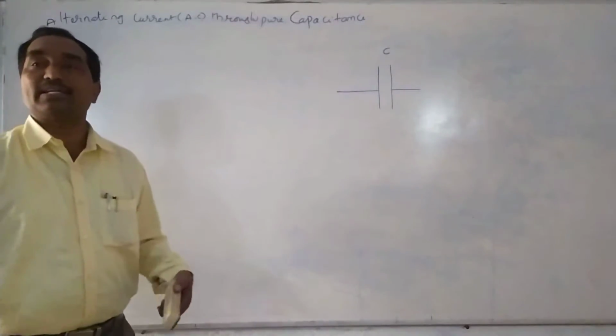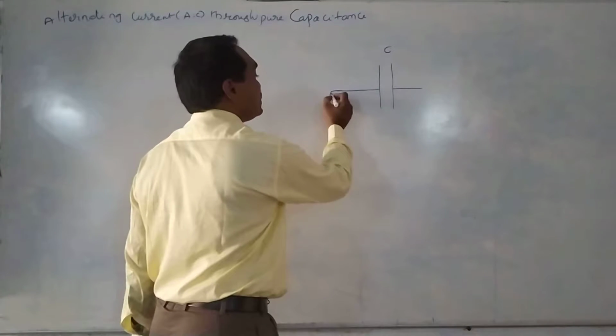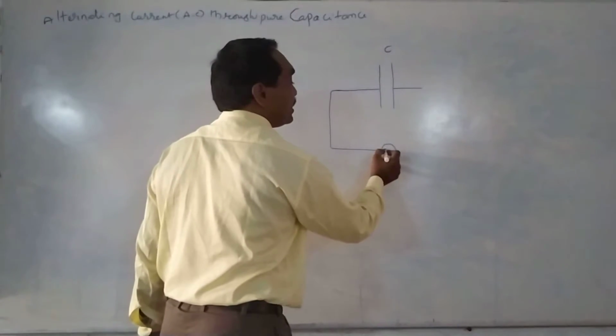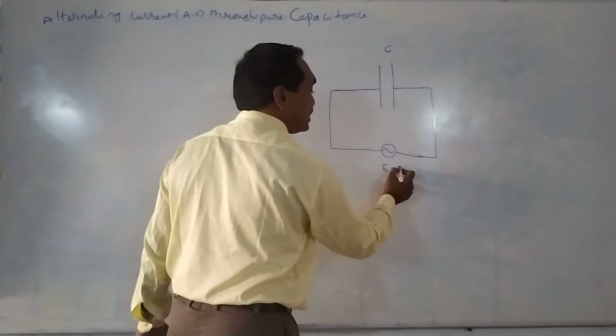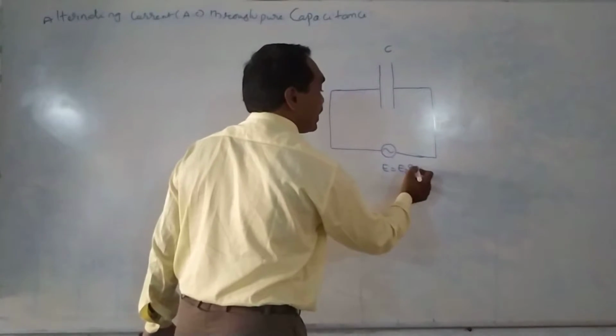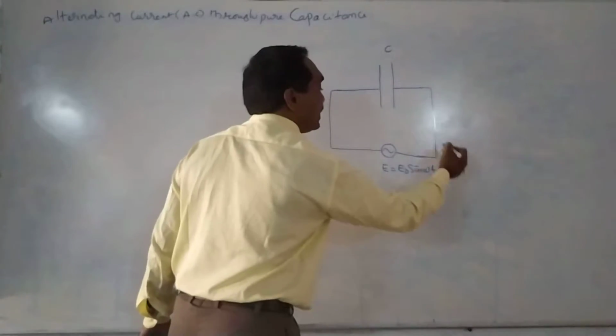Now, to pass alternating current, an alternating current source is required. So this is the alternating current source, whose EMF is taken as E is equal to E naught sin omega t. That may be taken as equation 1.